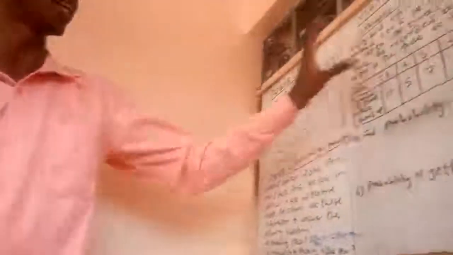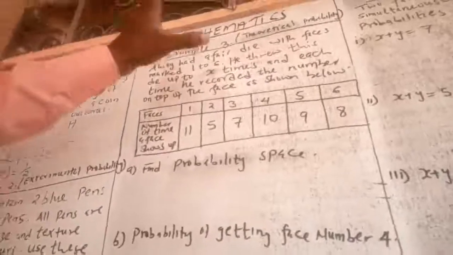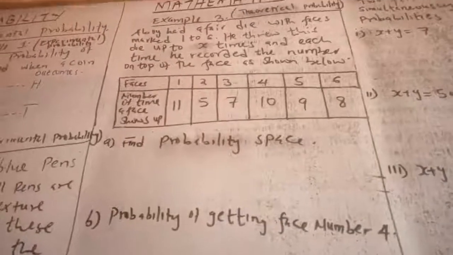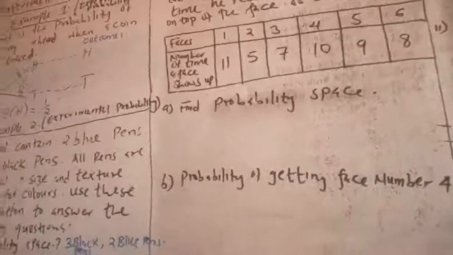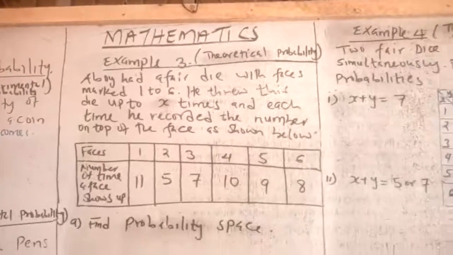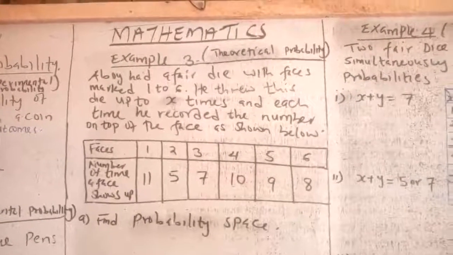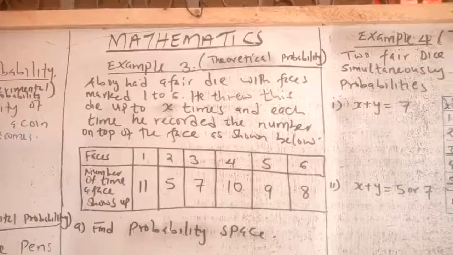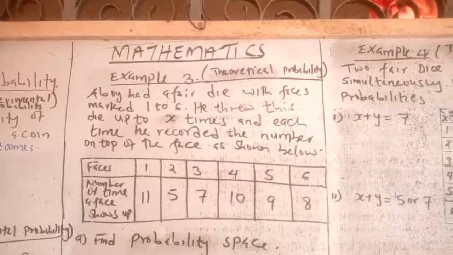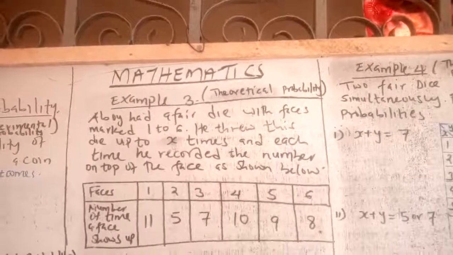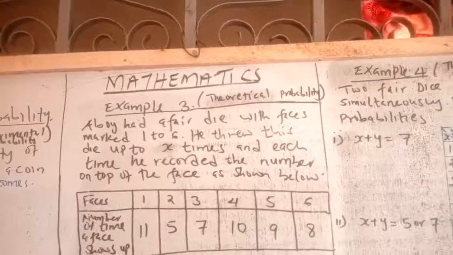So there is a question here which will help us understand the concept of theoretical probability. In this question, you are told that a boy had a fair die with faces marked 1 to 6. He drew his die up to X times, and each time he recorded the number on the top face as shown below.